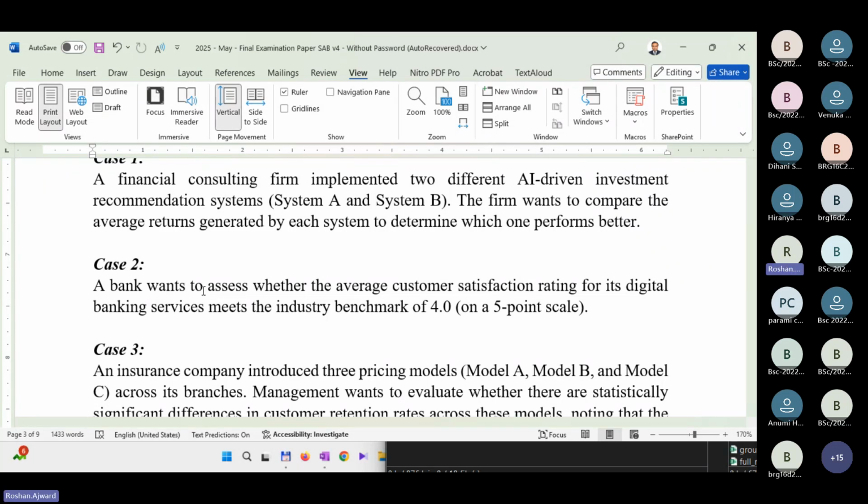Remember, if I don't give any indication that the data is abnormal, then always write the parametric version. What's the test that you would do? Case 2.